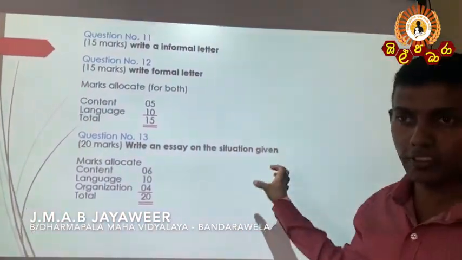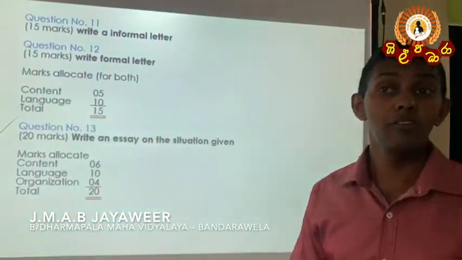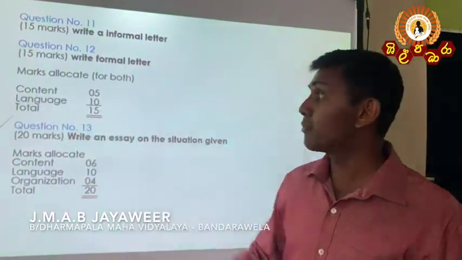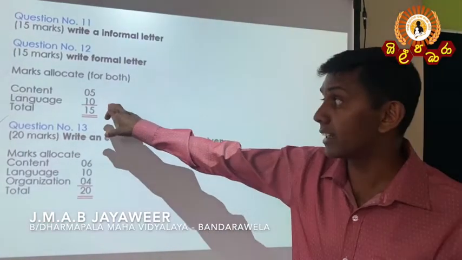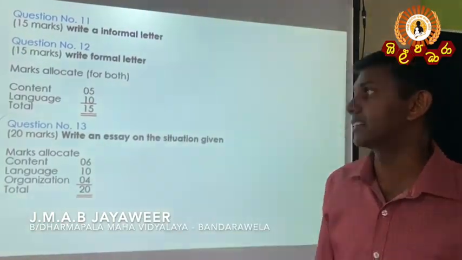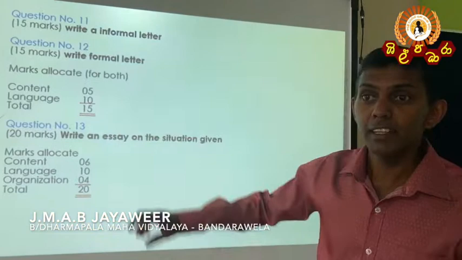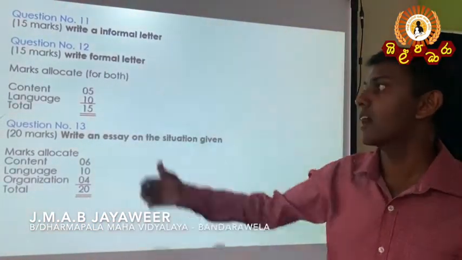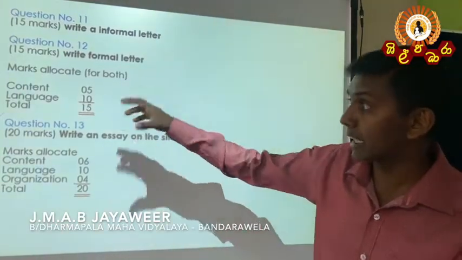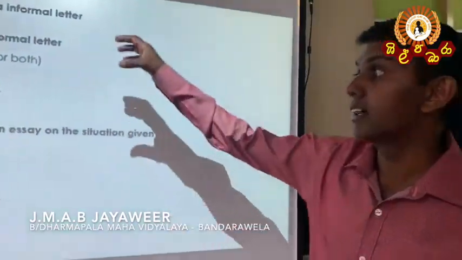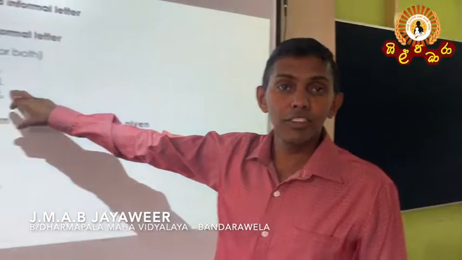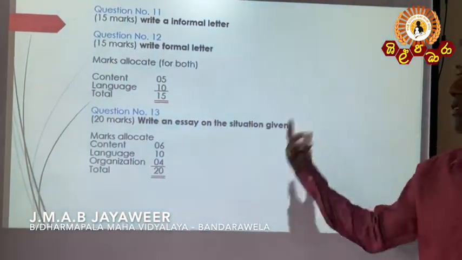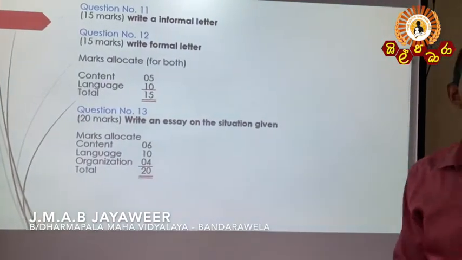According to the situation you can find out the content of that letter, and 5 marks are for content. Pay your attention to language, 10 marks for language. Later I will explain how to give these 5 marks for content, the whole marks for language, and the total 15 marks for question number 11 as well as question number 12, especially writing letters.